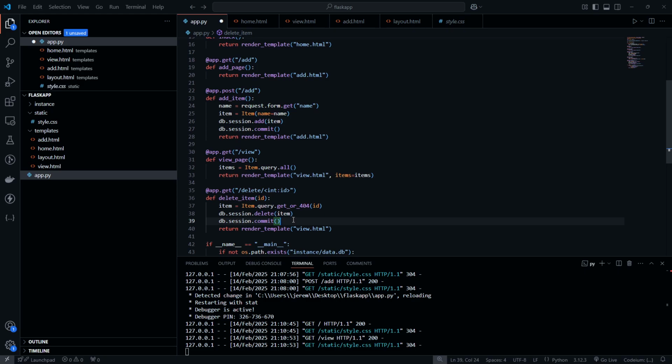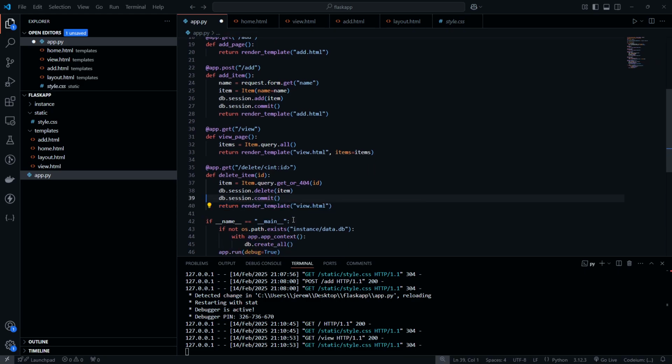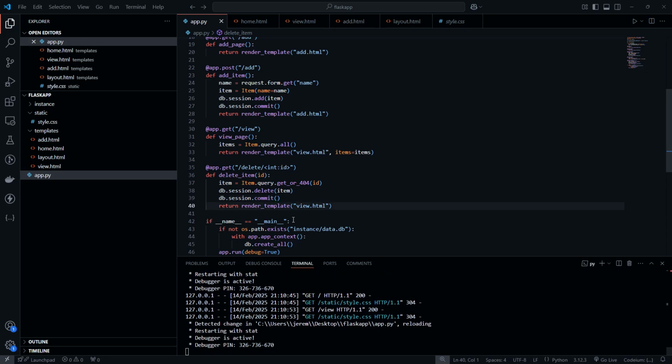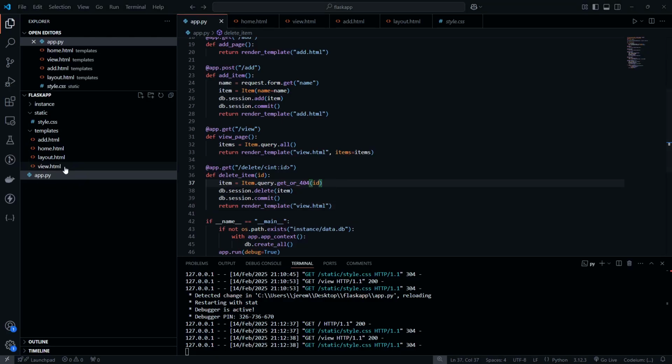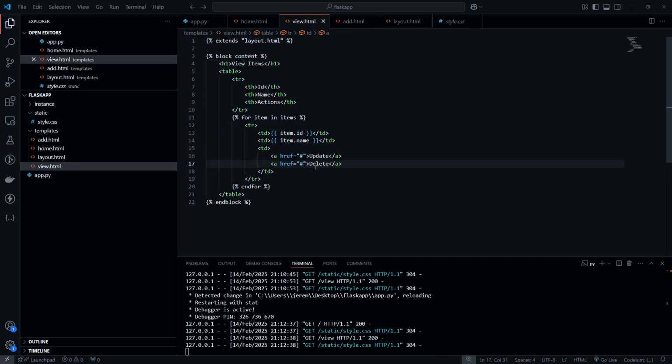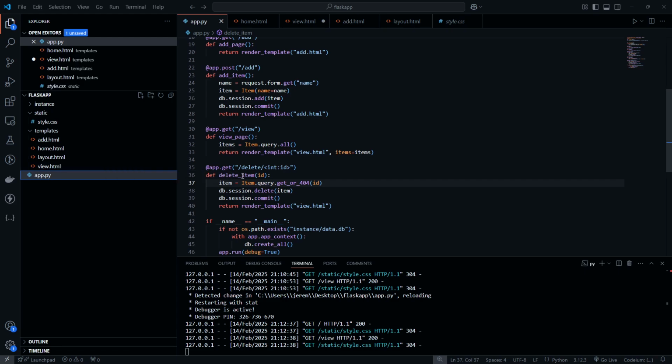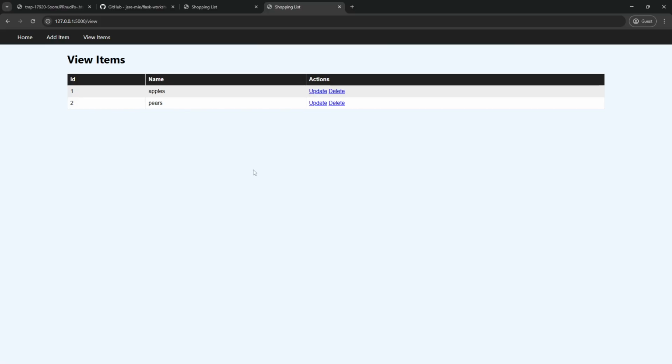So we click this link. It says, okay, we're going to delete ID1. We delete it from our database, and then what do we want to do? Let's just go back to the view page. So let's go back home, and actually, I'm going to go back to view, and I'm going to update this delete endpoint. So we're going to do url_for delete item, and we're going to pass in the ID equal to item.id. And let's just make sure that's right. Looks right to me.